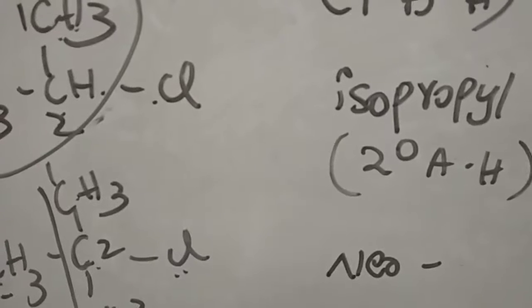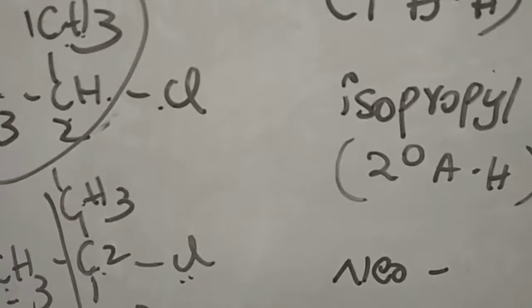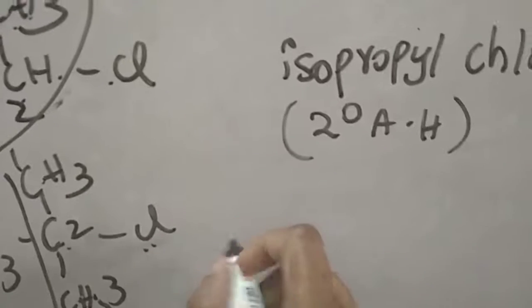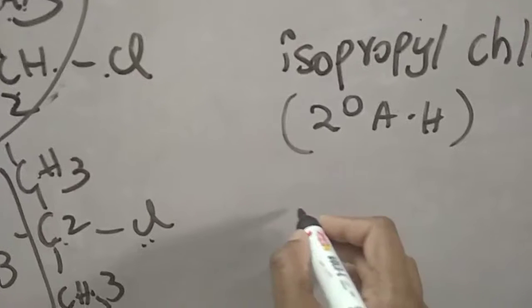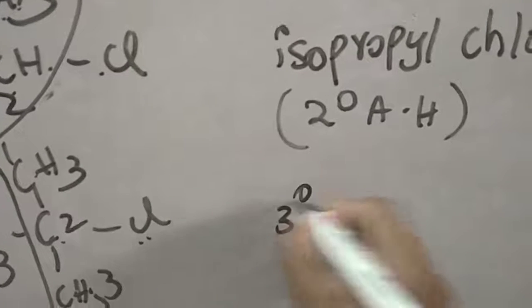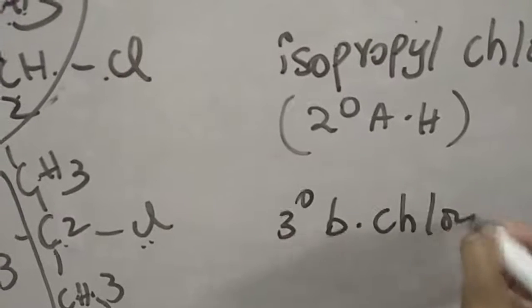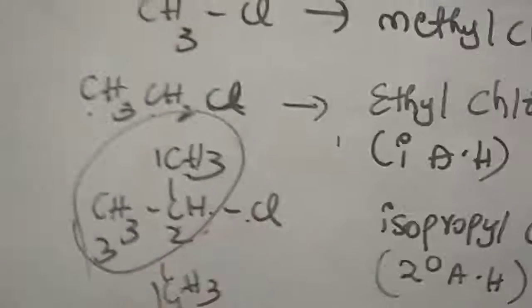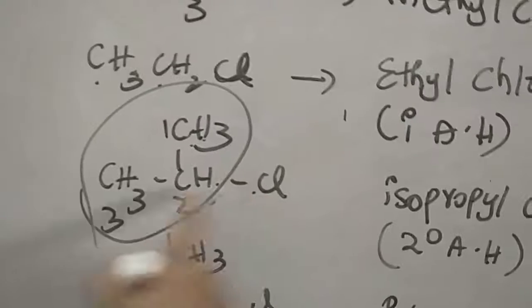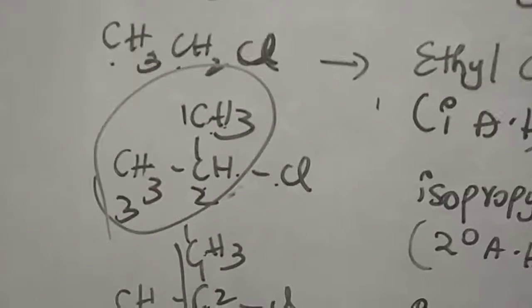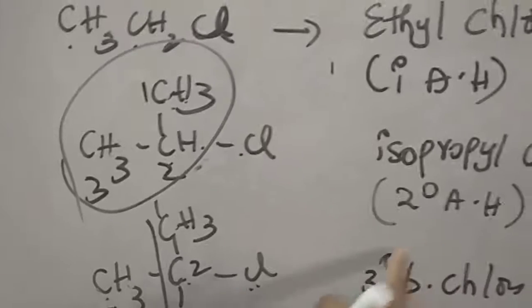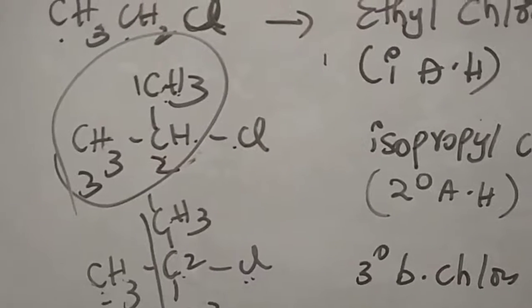So we can write it as tertiary butyl chloride, like secondary butyl chloride. Here the halogen attached carbon is attached to 3 carbons, like also we can take tertiary butyl bromide. It is called tertiary butyl bromide.